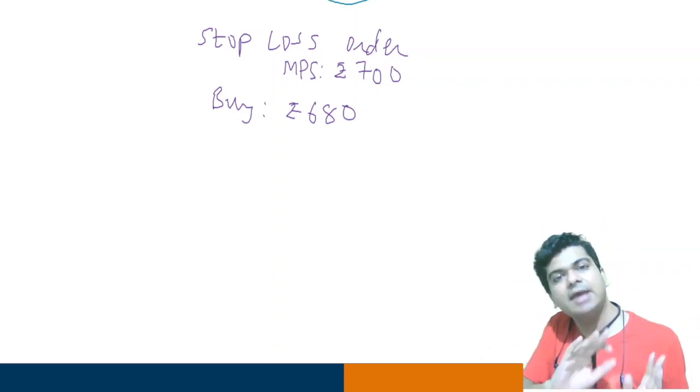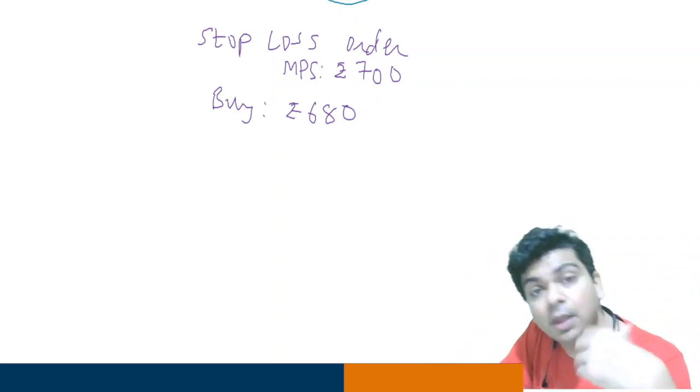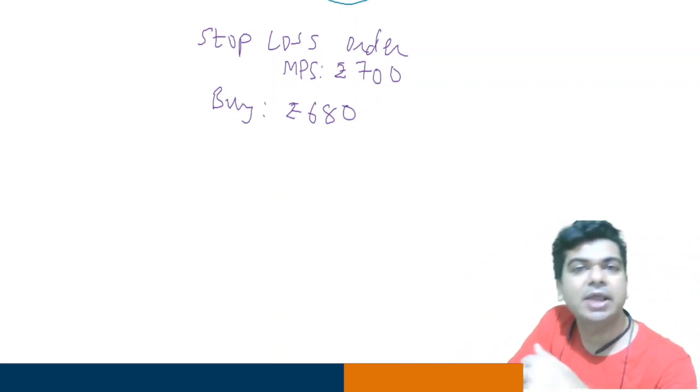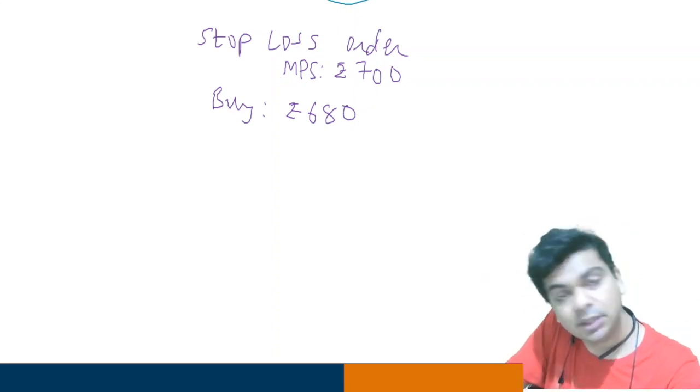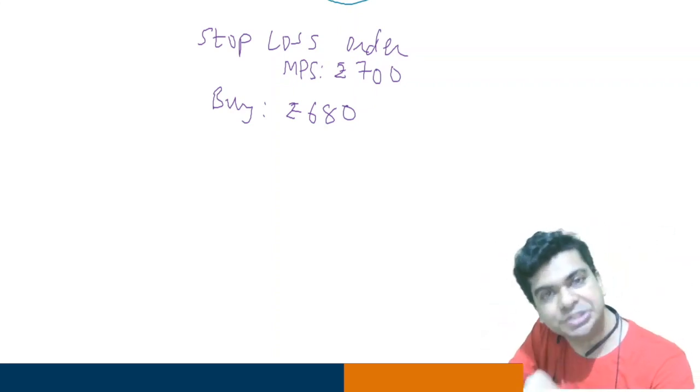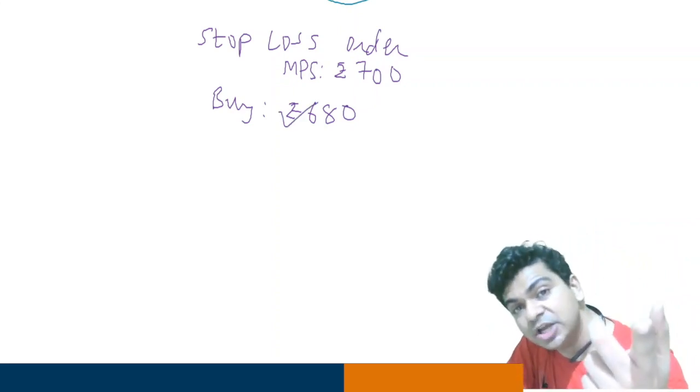Then, as I said, I'm going to my office. Now I just don't know what is happening on the stock market. My office hours get completed. I call up my broker. I ask my broker, were you able to buy the share at 680? My broker says, yes, we have purchased the shares at 680. So you have been able to buy the share at 680.